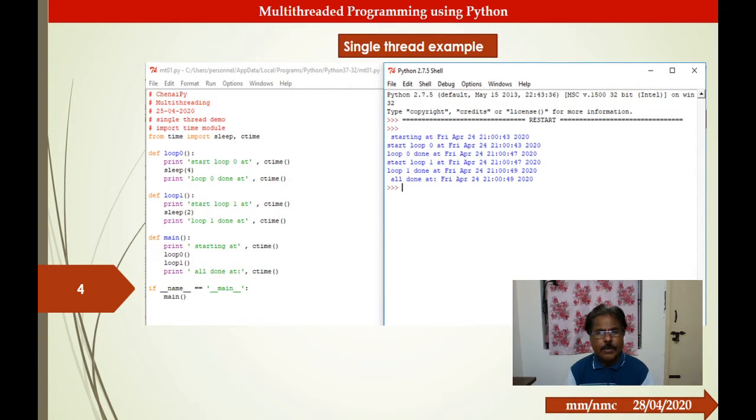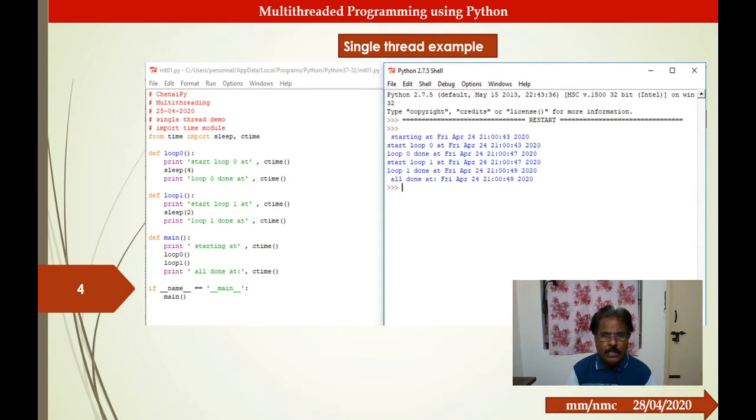Let us see an example. You can see in the code we have two blocks of code. One is called loop 0 and another one is called loop 1. Loop 0 has a sleep statement of 4 seconds and loop 1 has a sleep of 2 seconds.